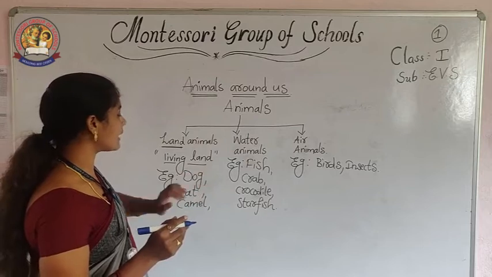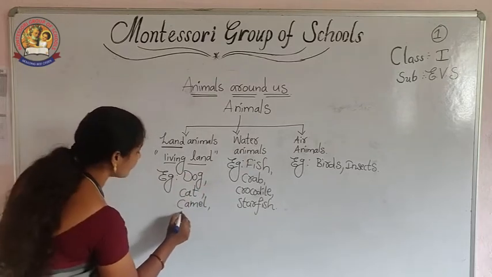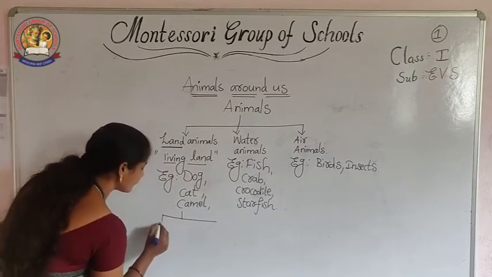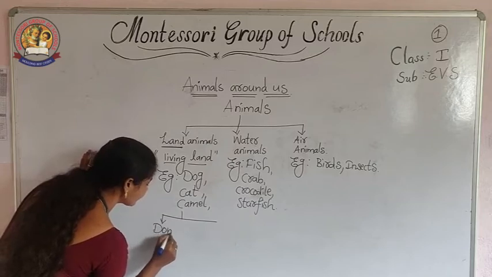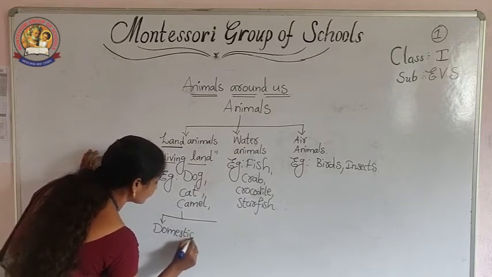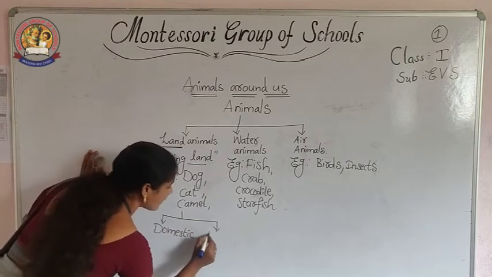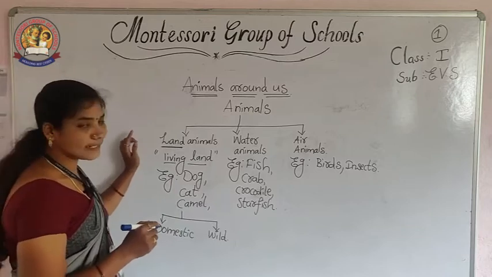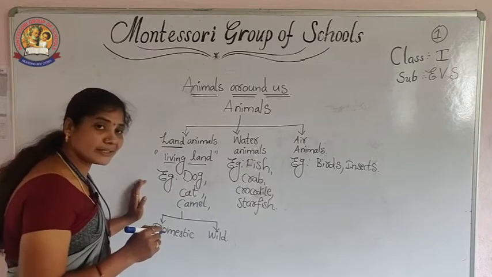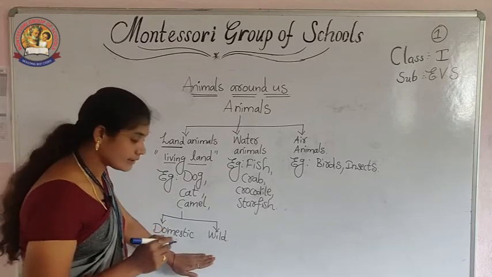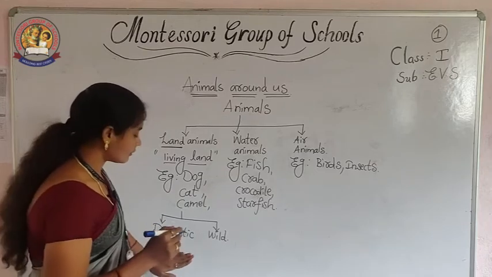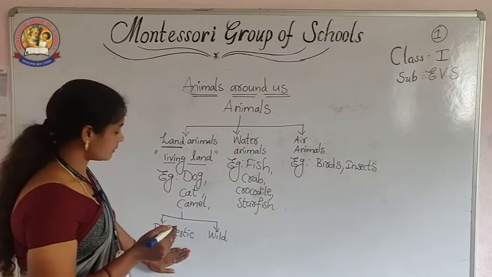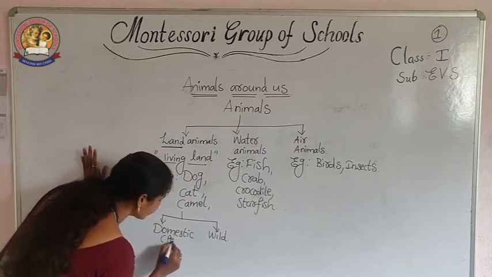When we take the land animals, again two types are there. One is domestic and one is wild. Again, land animals are further divided into two categories. What are they? Domestic and wild. So domestic animals, you know it. They are also called pet animals. Okay, so domestic animals are pet animals.